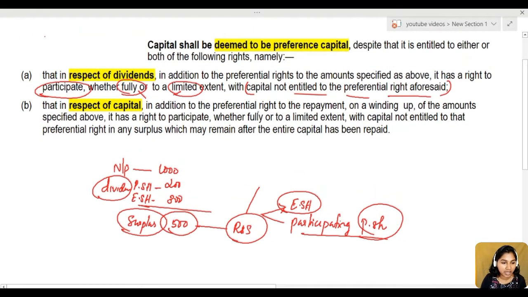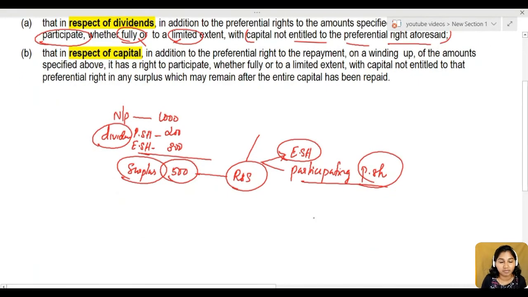So despite the fact that they are participating in some surplus which normally belongs to equity shareholders, they are considered as deemed preference capital. Even though they are getting something which belongs to equity shareholders, they are not equity shareholders, they are deemed preference capital. Clear?